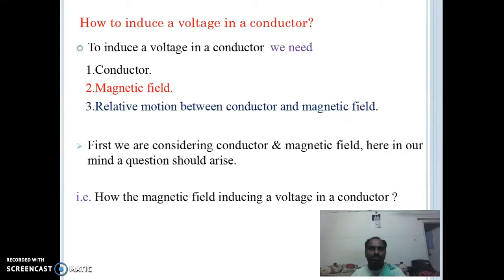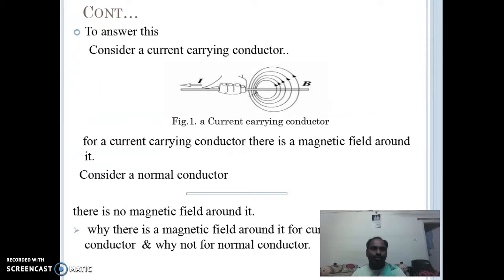To induce a voltage in a conductor, we need three quantities. One is a conductor, second is a magnetic field, third is relative motion between the conductor and magnetic field. First, we need to consider the conductor and magnetic field. Here a question should arise in our mind: how does a magnetic field induce a voltage in a conductor? To answer this,